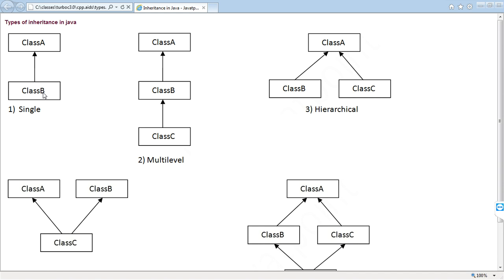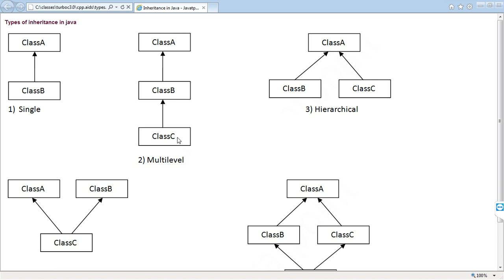We can consider the derived class as a child class, and the base class as a parent class. According to the single inheritance example, class B is a child class, then class A is a parent class. Are you clear?